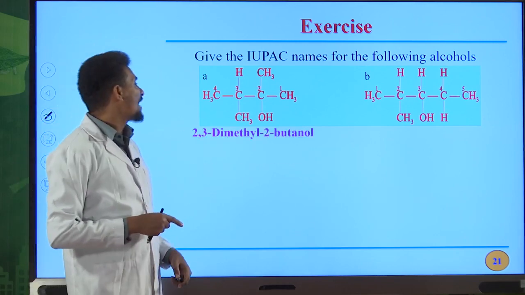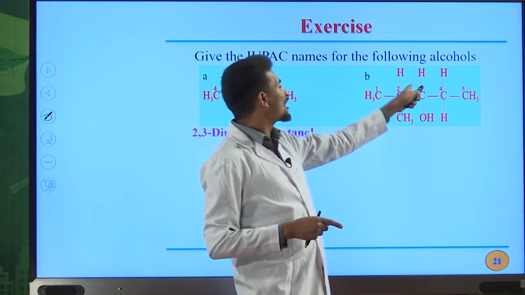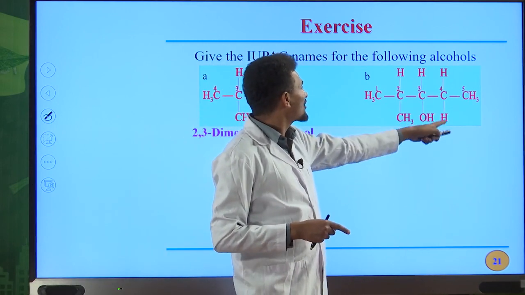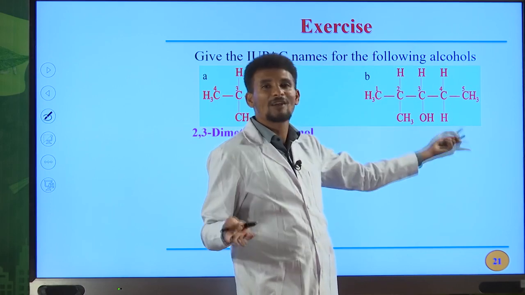2,3-dimethyl-2-butanol. In this case, we have OH on the third position. But these are hydrogens, hydrogen, hydrogen, hydrogen. These are not side chains. There are no substituents.